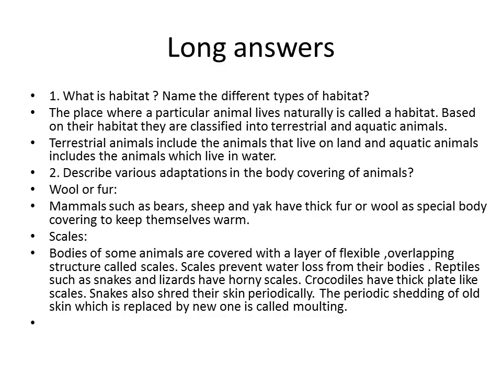Name the different types of habitat. So the place where a particular animal lives is called a habitat. So there are 2 types, terrestrial and aquatic animals. Terrestrial means animals which live on land. Aquatic means animals which live in water.